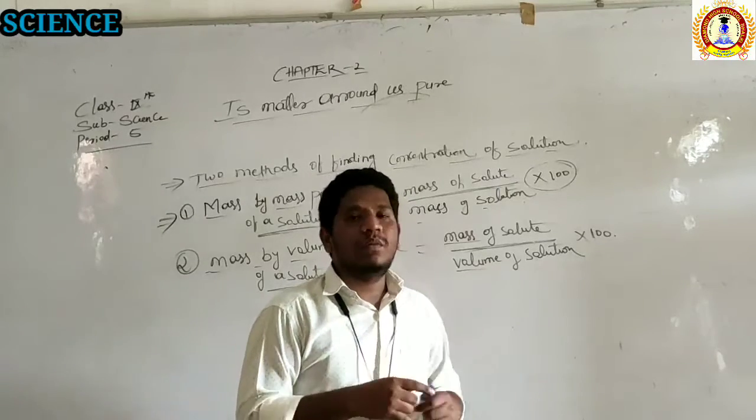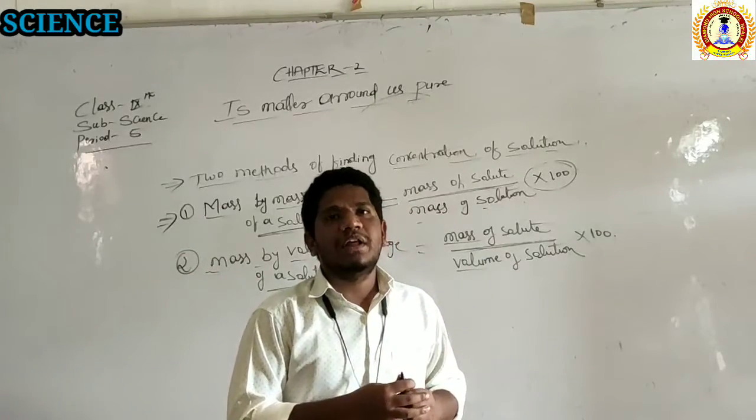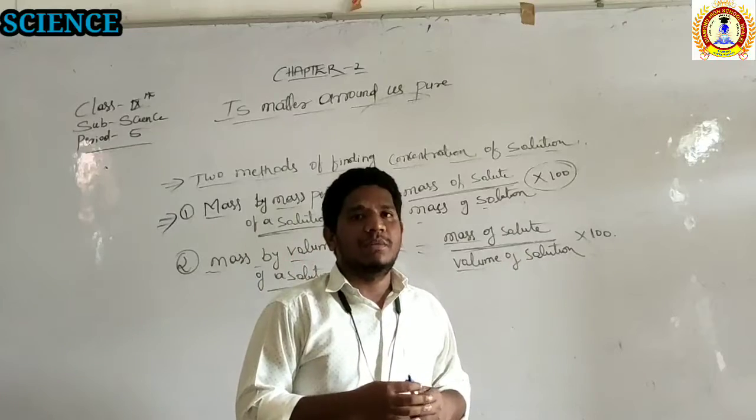We already discussed the Tyndall effect, where the path of the light becomes visible. One more example of the Tyndall effect is the canopy of a jungle.